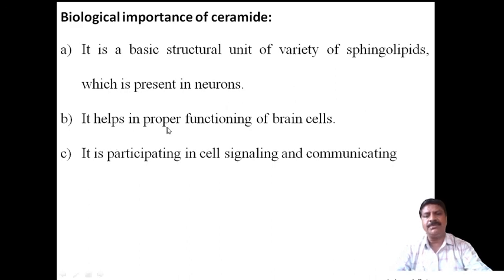Second, it helps in the proper functioning of the brain cells. It gives sensation to the brain. Suppose an insect is cutting or biting a human being, it immediately sends a sensation to the brain, so you make a fight or flight decision. Therefore, it gives sensation to the brain.